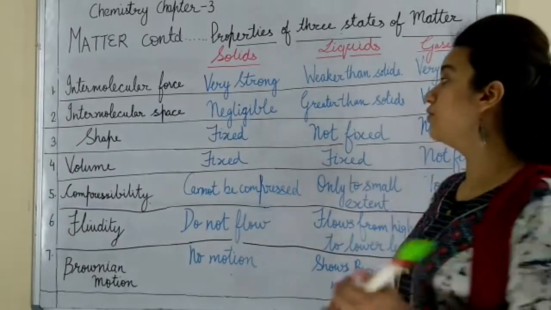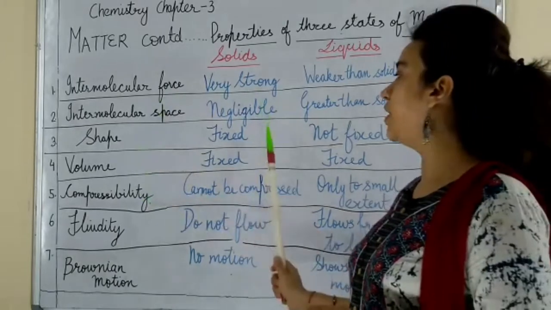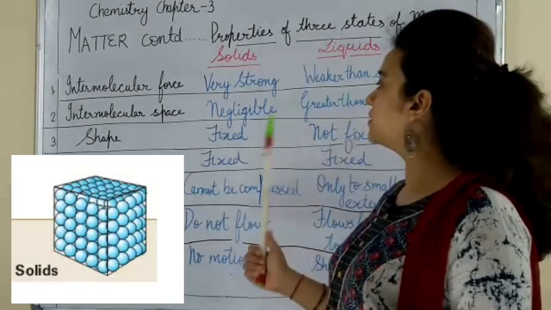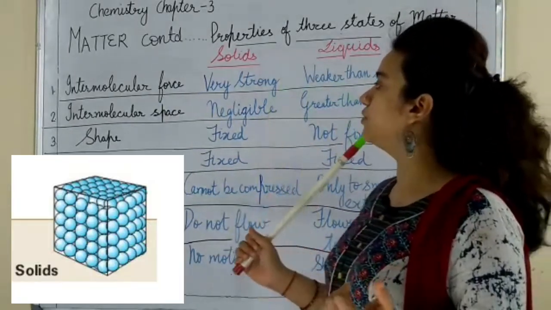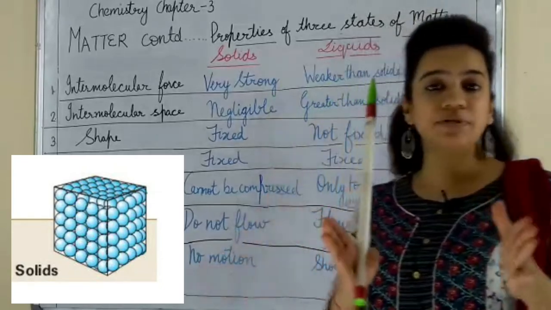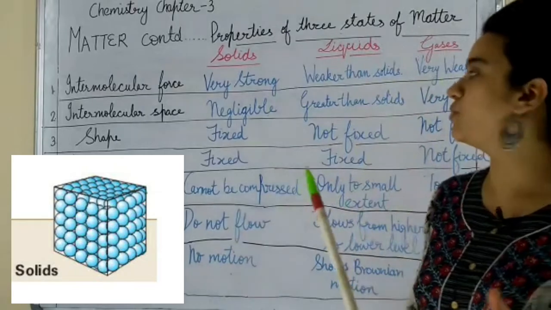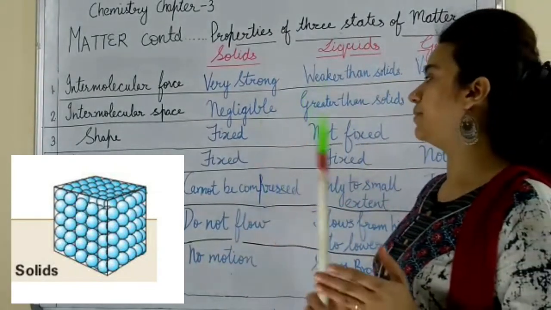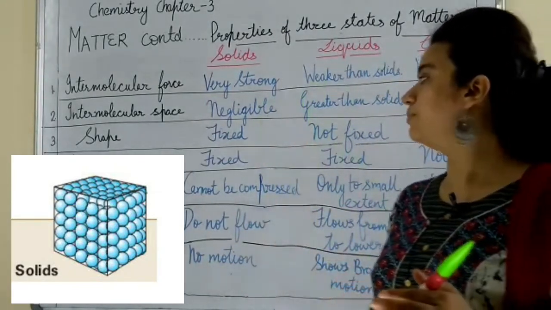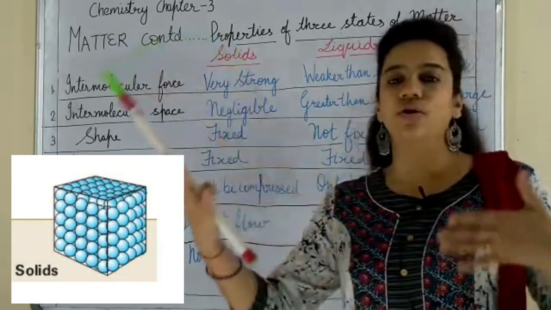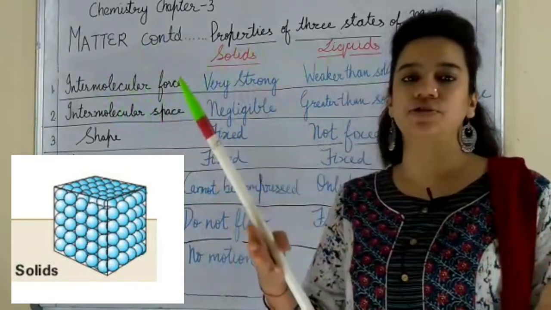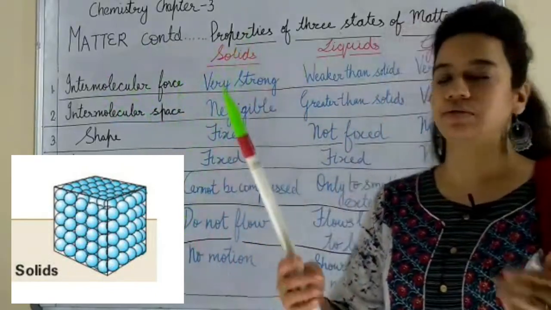Next, you have shape. Already you know the space is negligible, and the strong intermolecular force keeps the particles in a fixed position, and that's why they have a fixed shape. Now we will come to the volume. The particles are not moving, they are not leaving their position, so volume is also fixed.